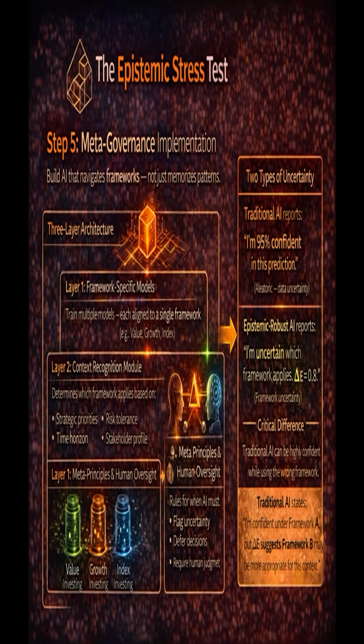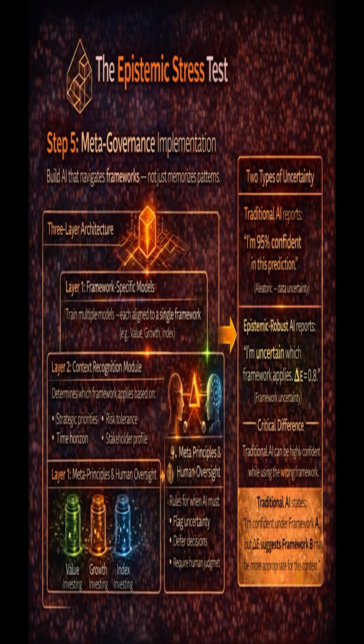Layer 1, framework specific models. Instead of one model, build multiple, each trained on a specific framework's examples only. Layer 2, context recognition module, a meta classifier that determines, given your business context, which framework applies. It considers strategic priorities, risk tolerance, time horizon, and stakeholder profile. Layer 3, meta principles and human AI collaboration, rules for when AI should defer to human judgment.